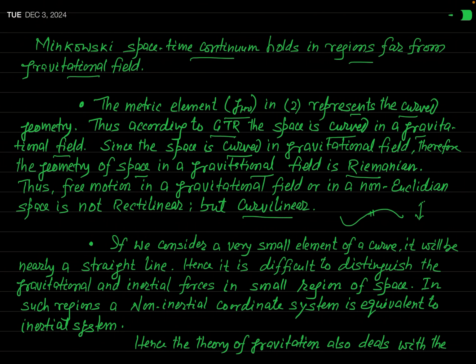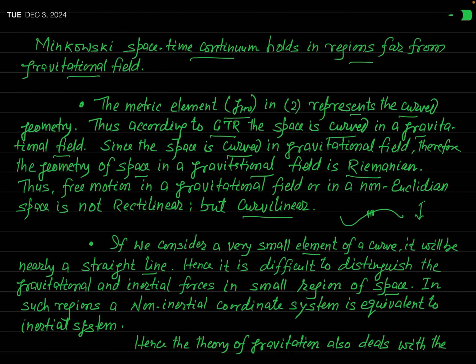What will be that element? That will definitely be a straight line, because a very small element of any curve will be straight. Okay? So if we consider a very small element of a curve, it will be nearly a straight line. And therefore, it is very difficult to distinguish the gravitational and the inertial forces in a small region of space.